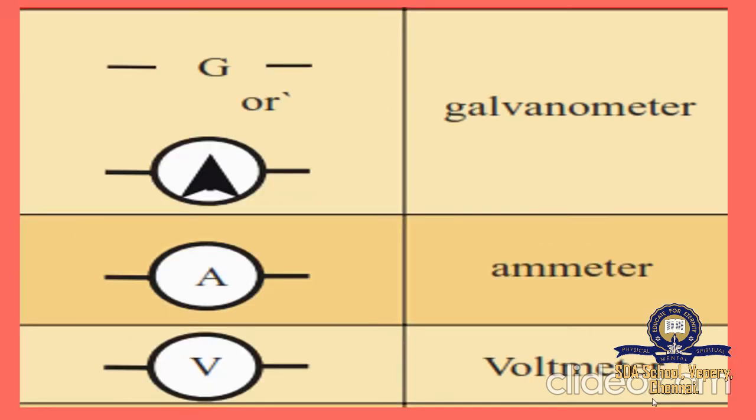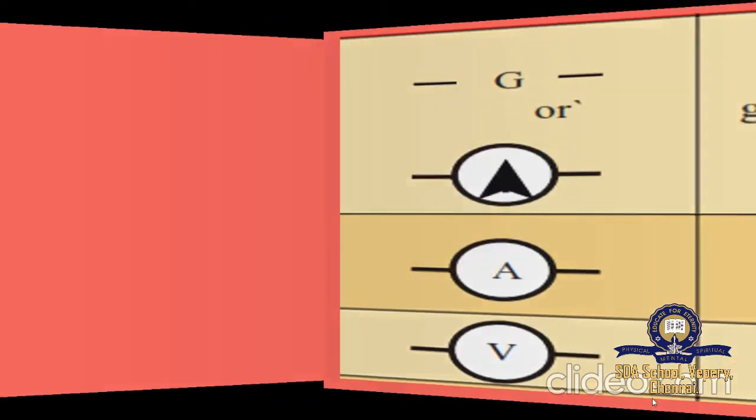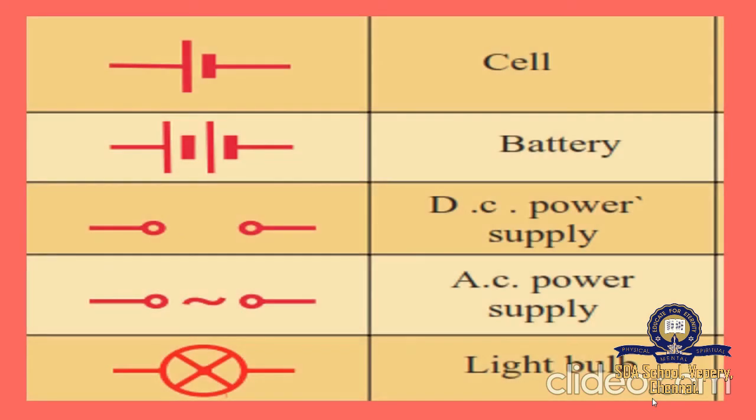G. G is nothing but a galvanometer. If you have a circuit like this, it denotes a galvanometer. And if it has an A, then it is an ammeter. We have already seen how to connect an ammeter and a voltmeter in a circuit. So V denotes a voltmeter. Next we have the cell.